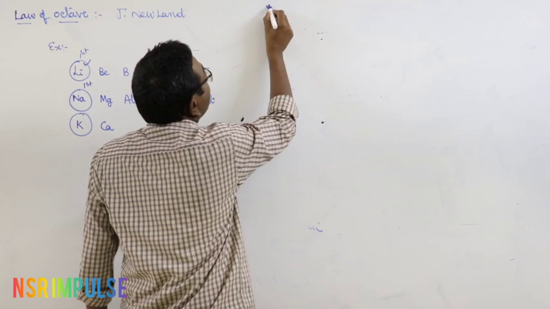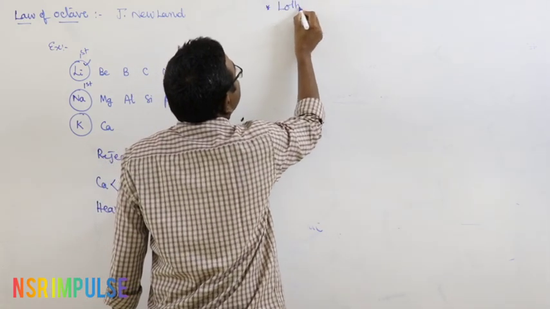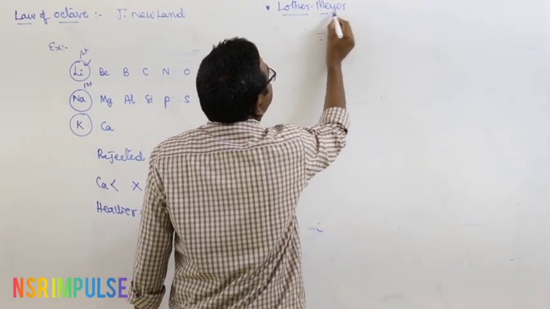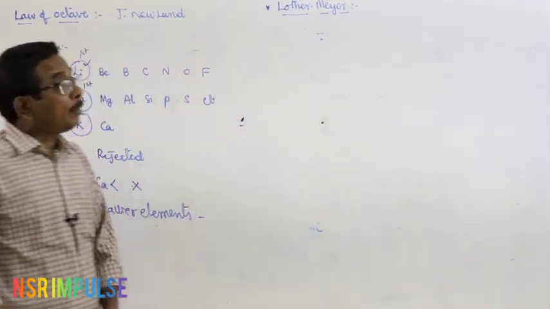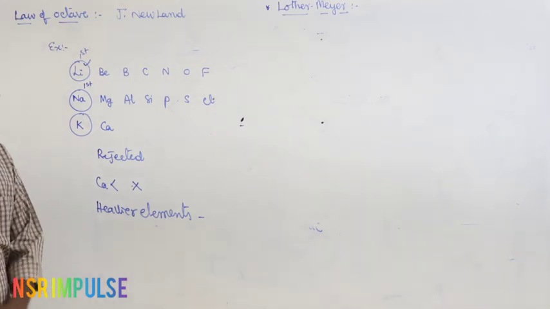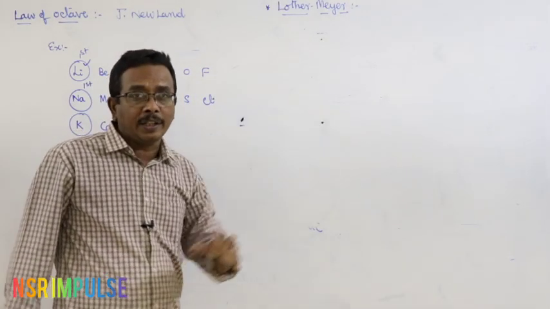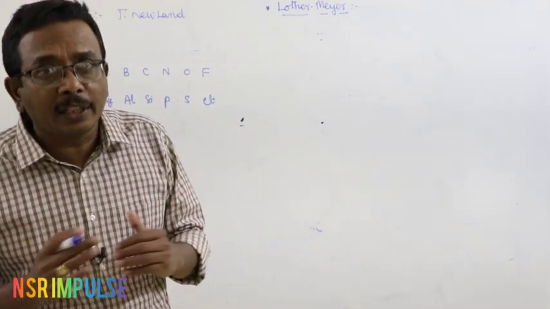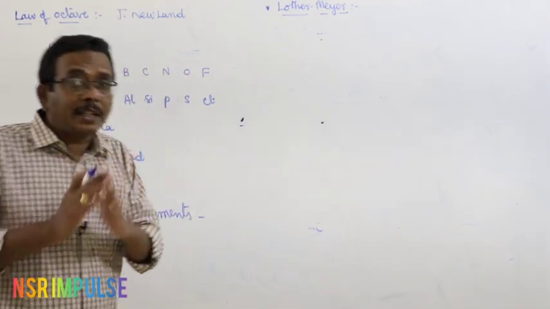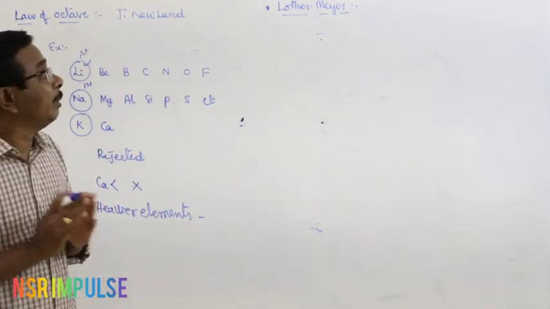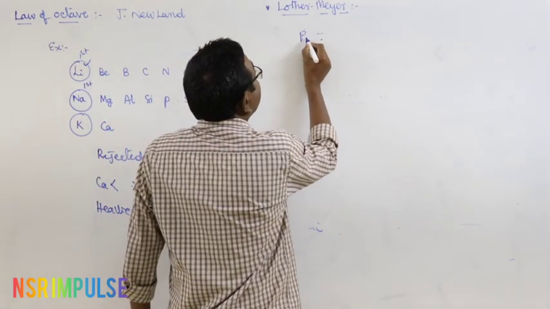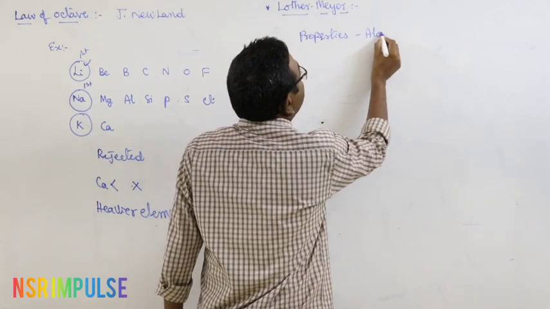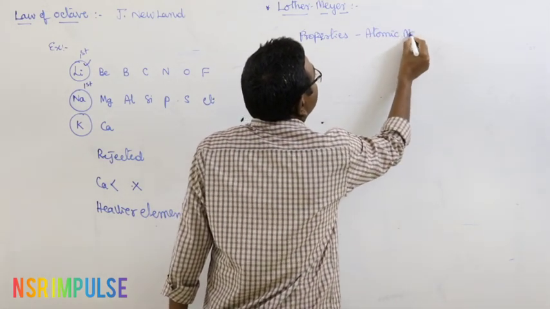And then another classification was given by Lothar Meyer. What about the Lothar Meyer classification? At the time of Lothar Meyer's classification, most chemistry scientists believed that there is a relation between the properties of the elements and atomic weights or atomic masses.